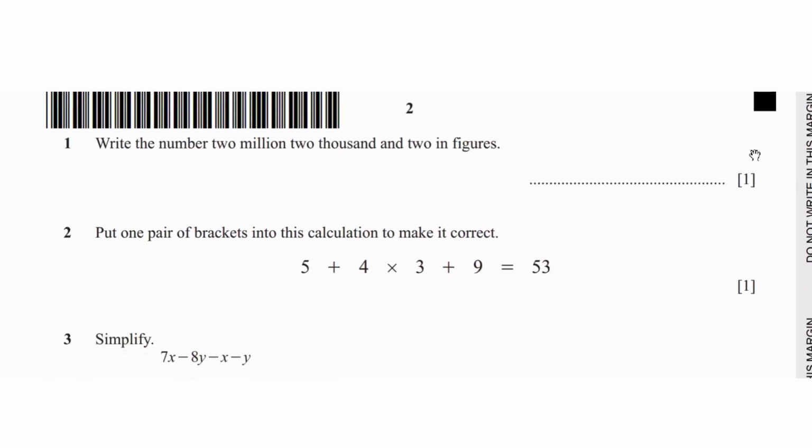The first question says, write down the number 2,002,002 in figures. Since it says a million, that means we're going to have 6 digits after the 2. So 2 million, and then it's 2,002. And we're supposed to have 6 digits after it. So 2,002,002 is your answer.